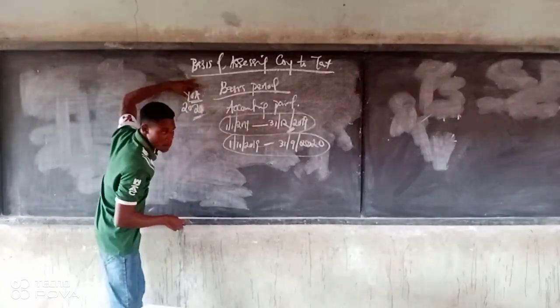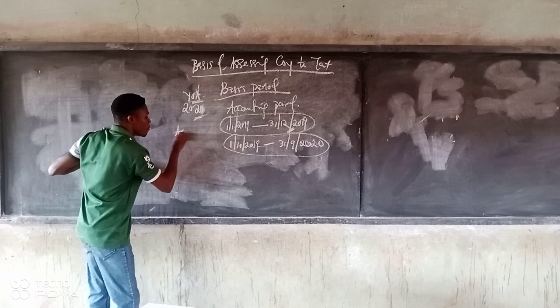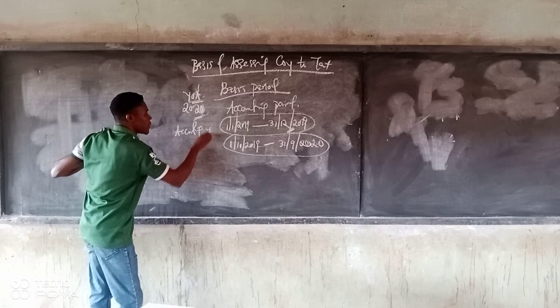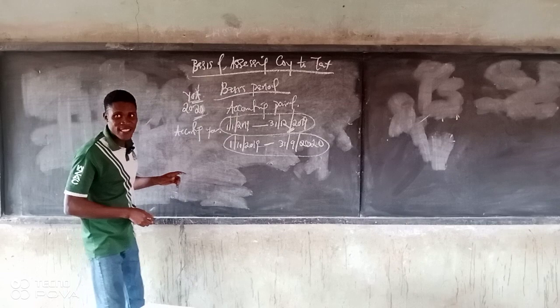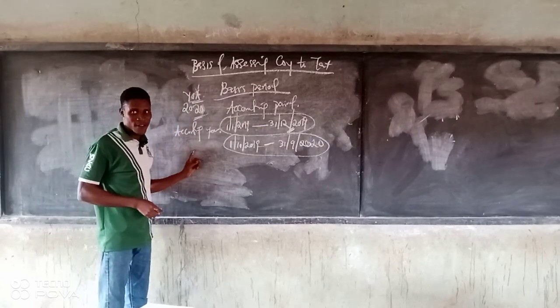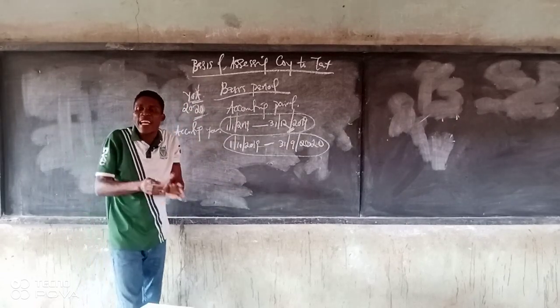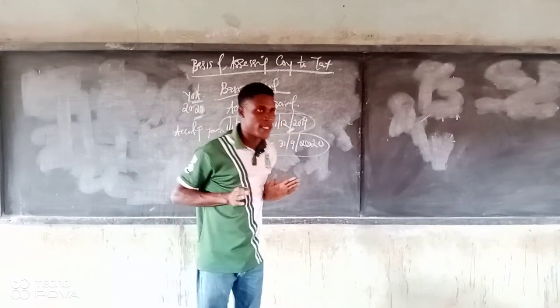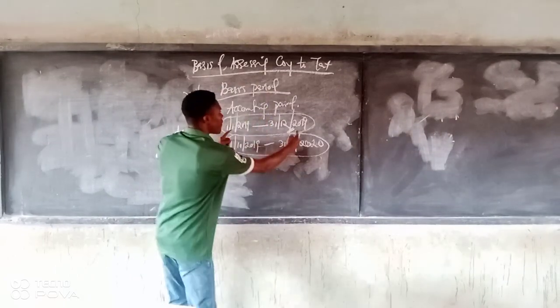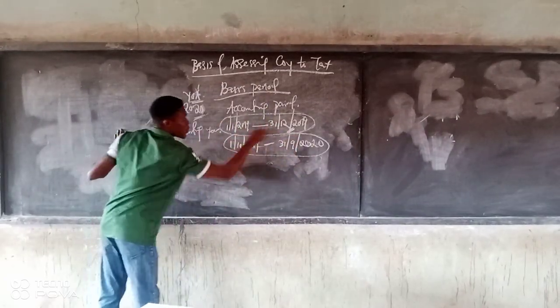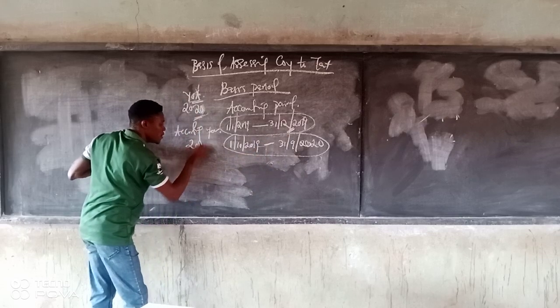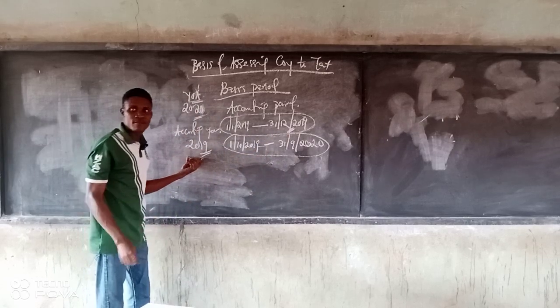There is a year of assessment and there is the accounting year. Accounting year is the year that you are reporting your financial statement. The accounting year for this one should be what? 2019. That's the accounting year.